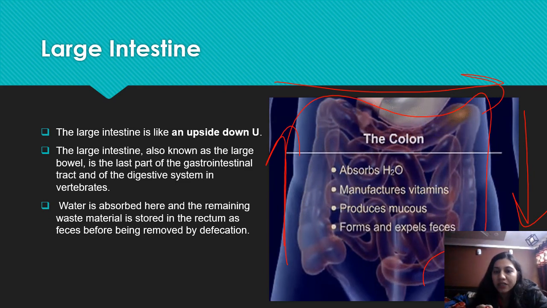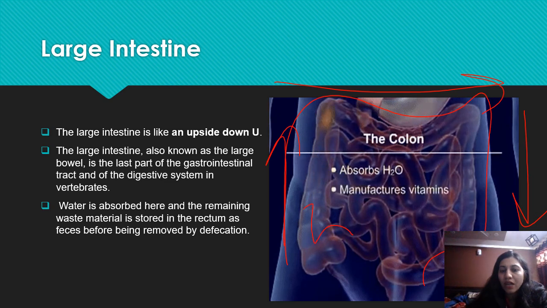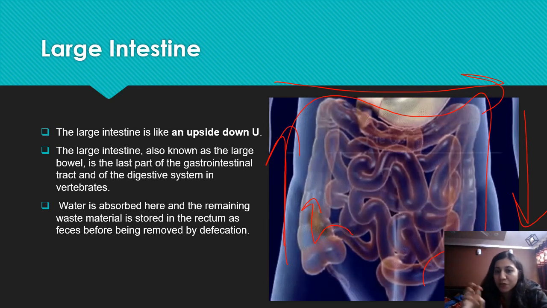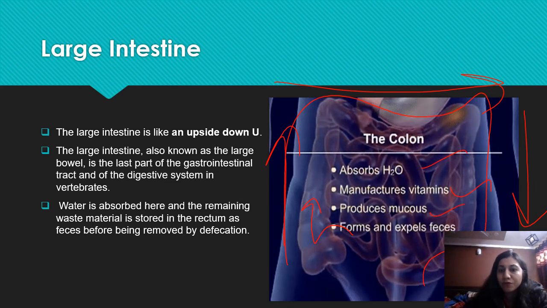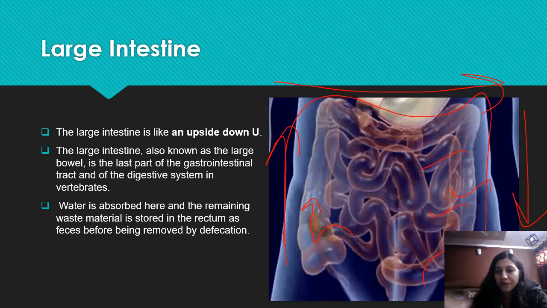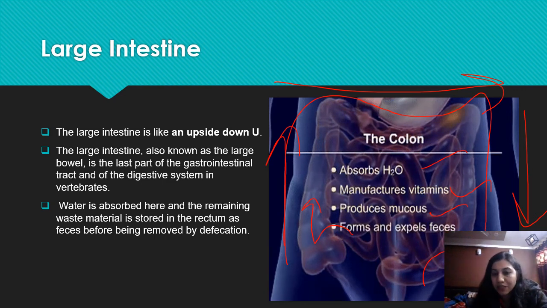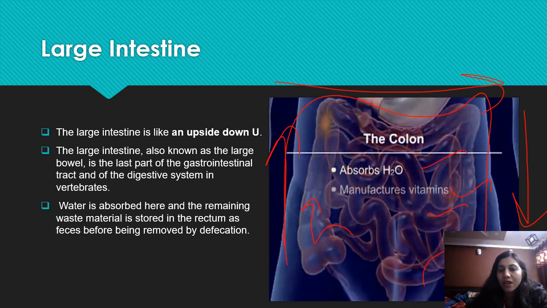And the function of the colon is that undigested food from the small intestine enters into the large intestine. Now this undigested food has some vitamins, proteins, minerals and water. So the large intestine absorbs water, manufactures vitamins, produces mucus and expels feces. Now mucus helps to expel the unwanted material, or you can say the waste material or feces, into the rectum.